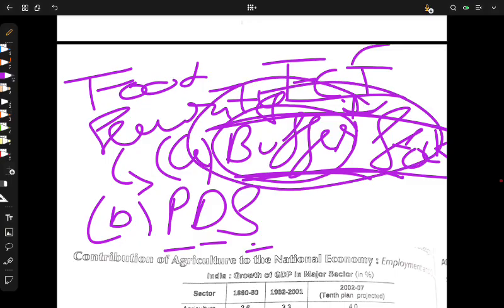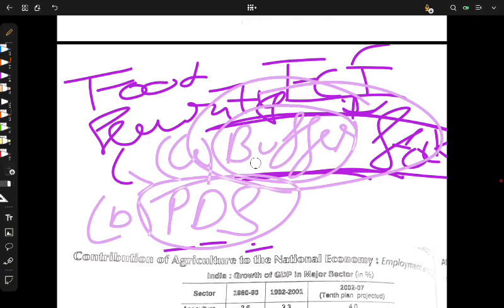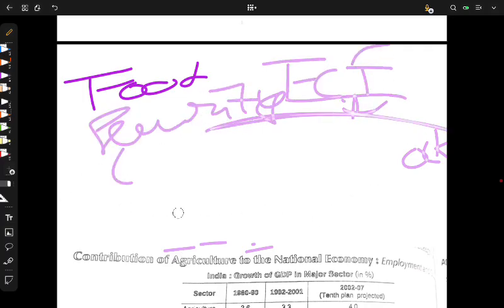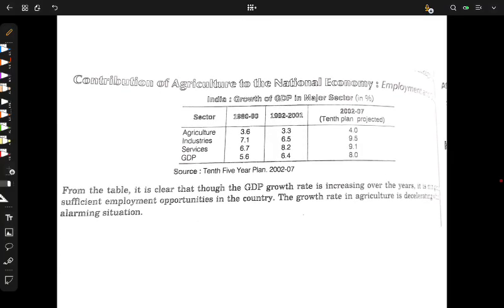This is buffer stock. And what is PDS? PDS is the public distribution system. Now that we have acquired buffer stock, we have to distribute it to the needy people. If you don't distribute it, what is the need for acquiring such buffer stock? That compromises food security. It has many aspects as well, but we will discuss it in the next chapter because this video is already too long, 31 minutes have passed and we have to discuss question answers as well. This is just the last topic and then we will move to question answers, don't worry.